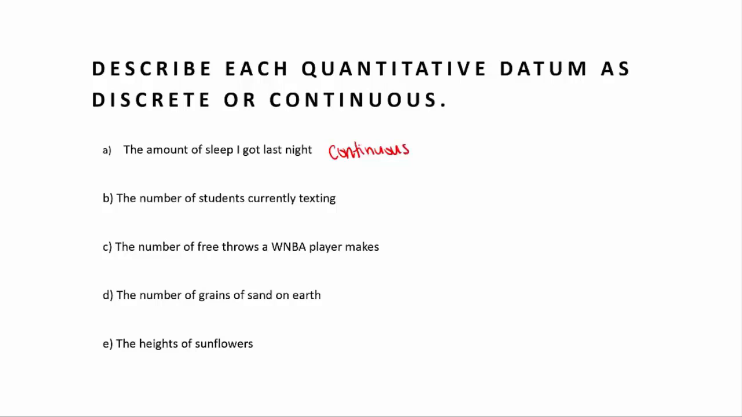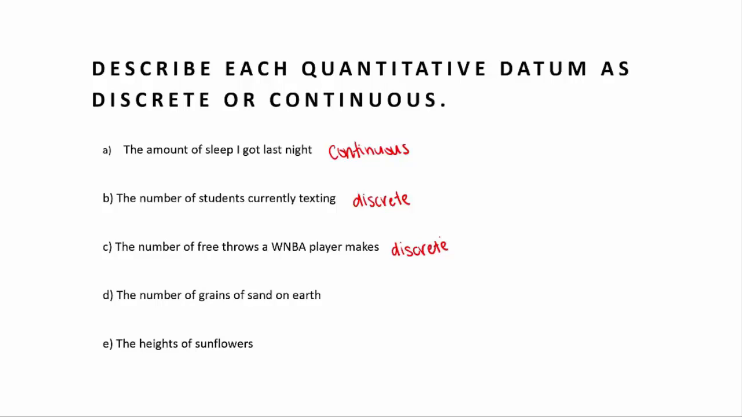The number of students who are currently texting, so if we were in a classroom and I looked around, that would be a discrete number. I guess hypothetically, being that this is a video, maybe it is continuous, but no, because there can only be one person texting or 3 people texting, 12 people texting. There can't be 12 and a half. You can't be half texting. That's not a thing. The number of free throws a WNBA player makes, that would be discrete. We would be able to count 1, 2, 3, discrete separation between the different values that we could assign.